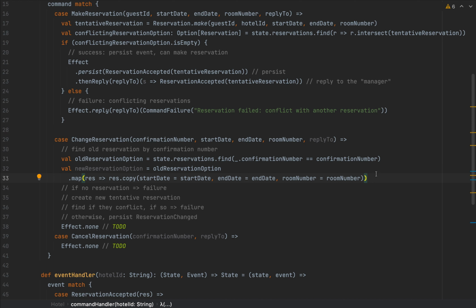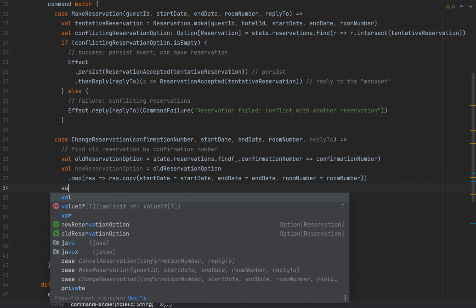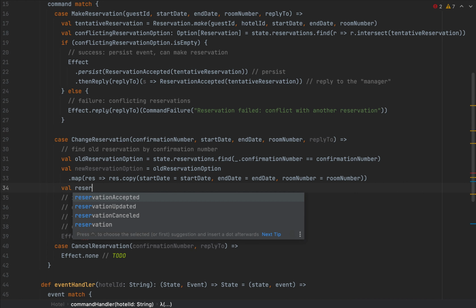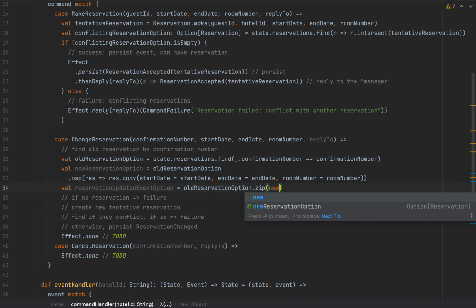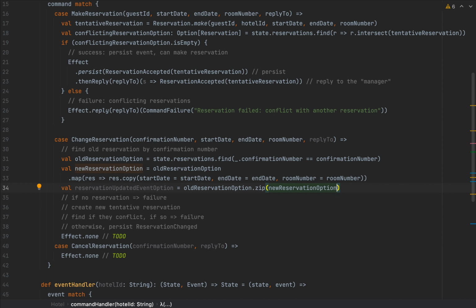Now, we are going to have a tentative reservation updated event. So let's call this reservation updated event, and I'm going to suffix that with option as well. I'm going to have my old reservation option, and I'm going to zip that with a new reservation option. This will be an option containing a tuple.